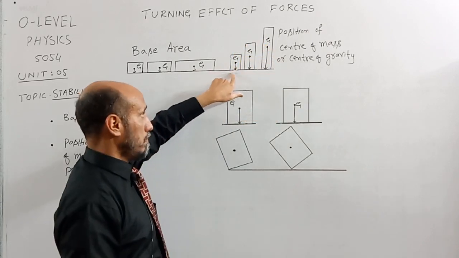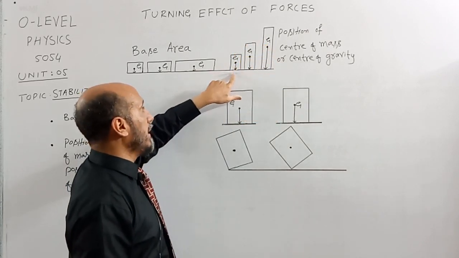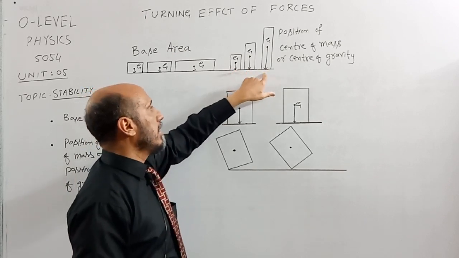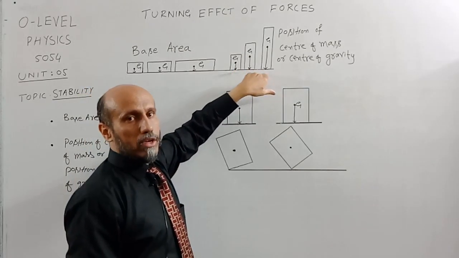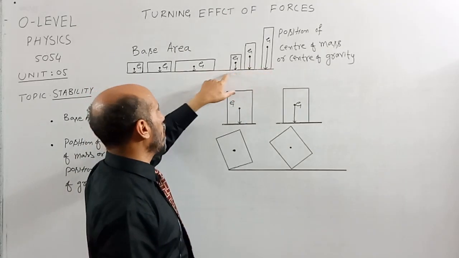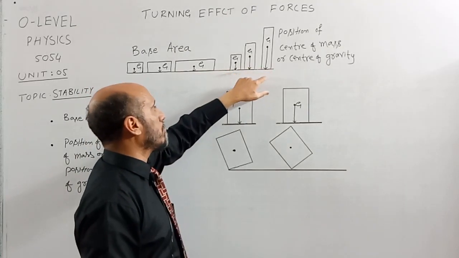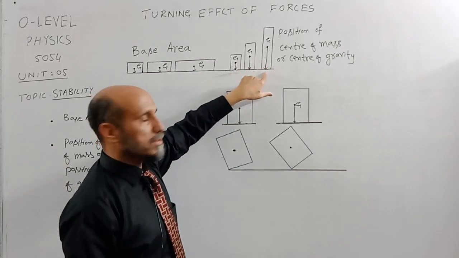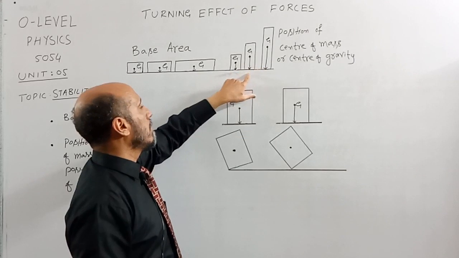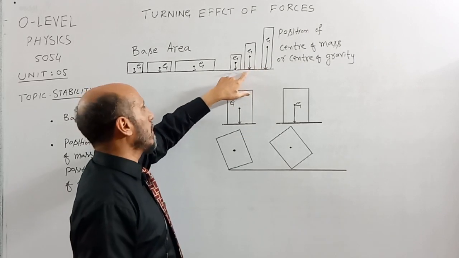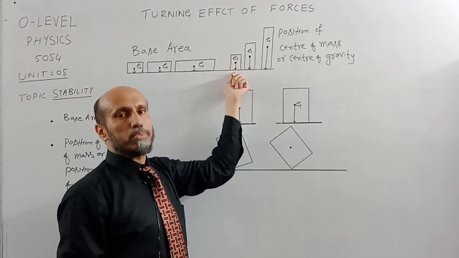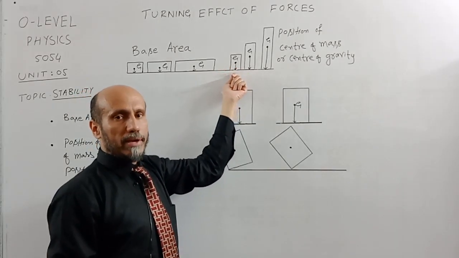So according to the concept, this will be most stable, this will be stable, and this will be least stable. So if we apply force to all these three boxes or three objects, then this will topple over very first, because it will be least stable, this will topple over a bit later, and most probably the body will remain at its position after toppling or after disturbing.